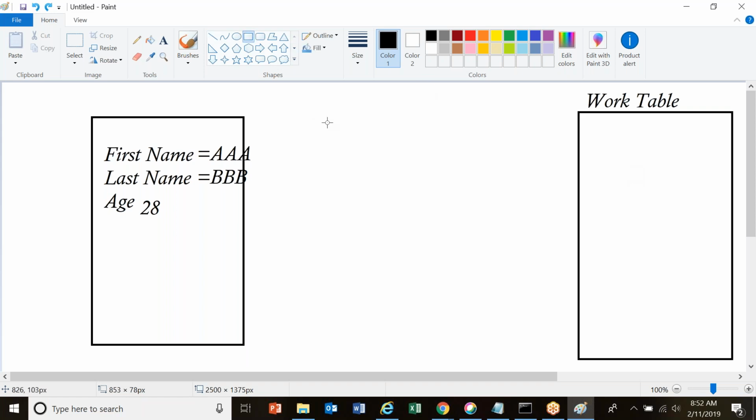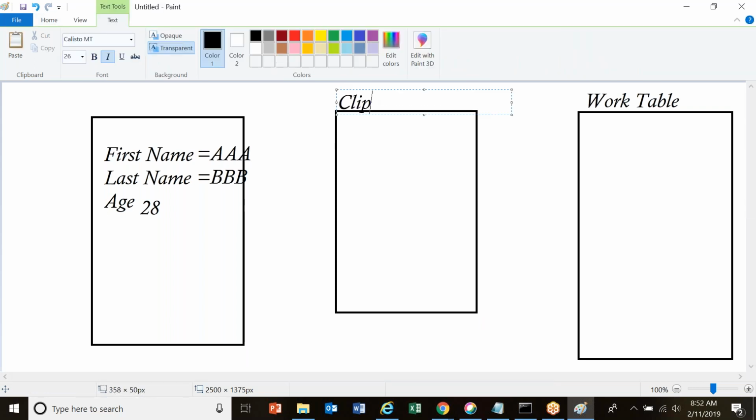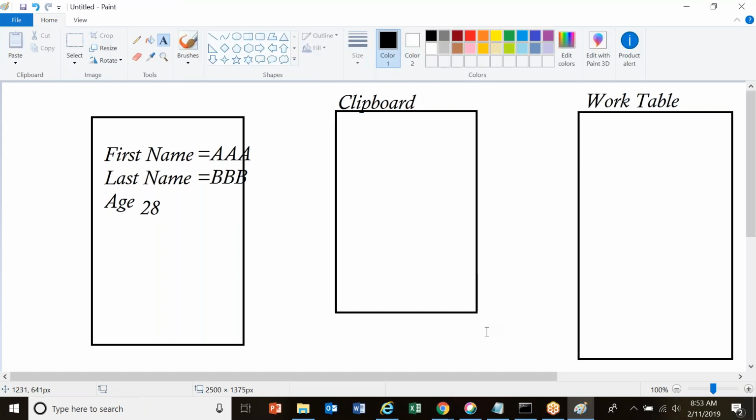There is some intermediate or temporary location called the clipboard. This clipboard is a temporary location. Whatever data you have given on the UI will first go and be stored in the clipboard. From this clipboard, once you click on submit, confirm, or save, the data from the clipboard is saved into the work table.